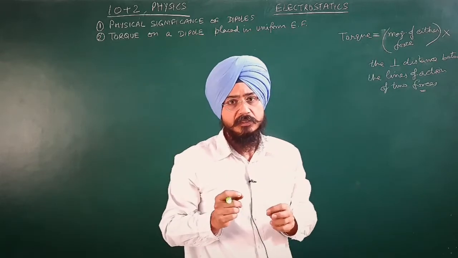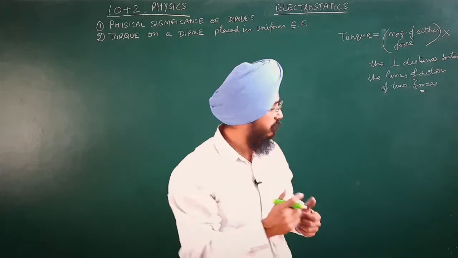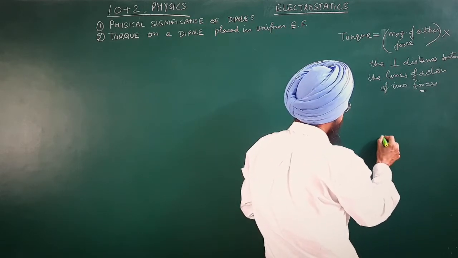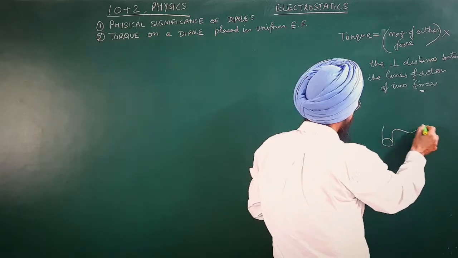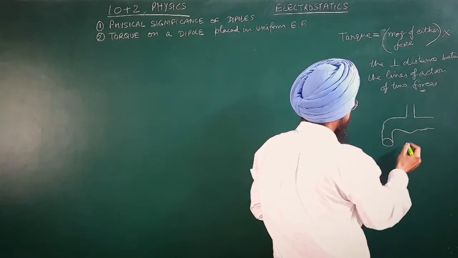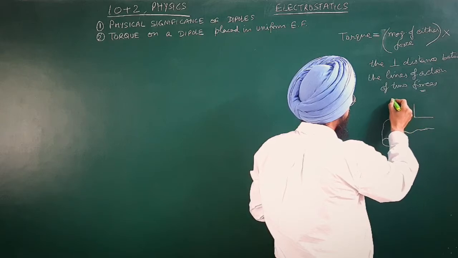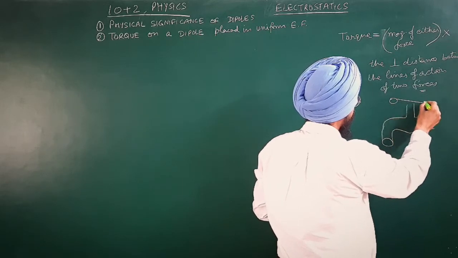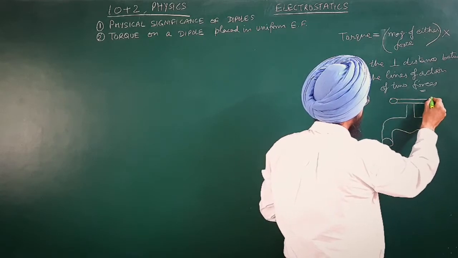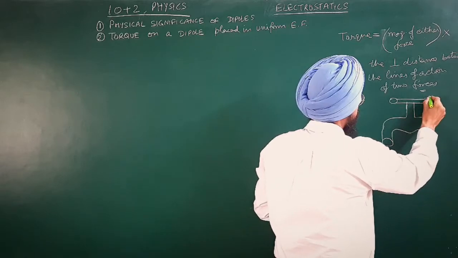Now what are these lines of action of two forces? Let us take an example: opening of a tap. Suppose this is a tap of water, and over it there is a handle which is attached to a central fixed rotating axis.